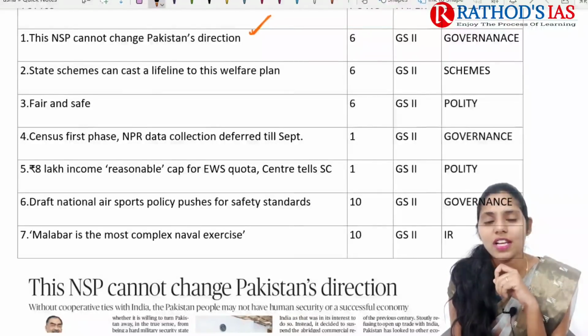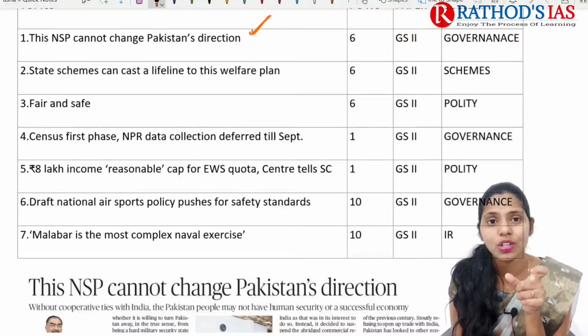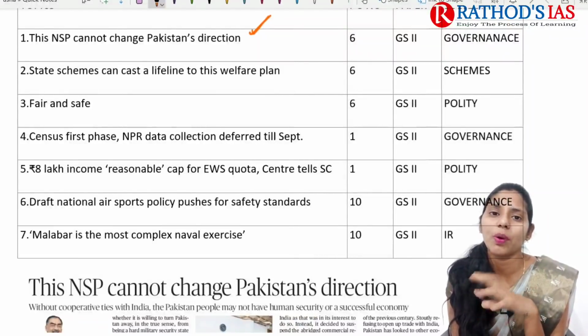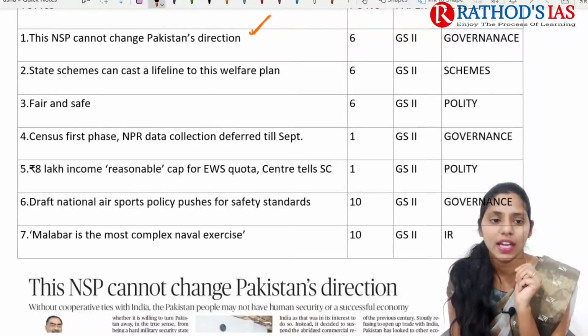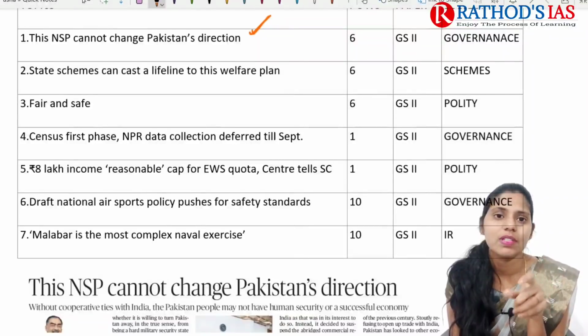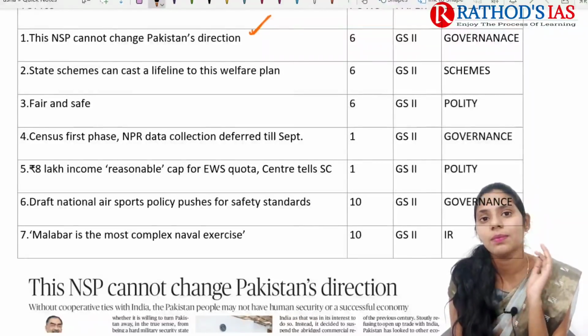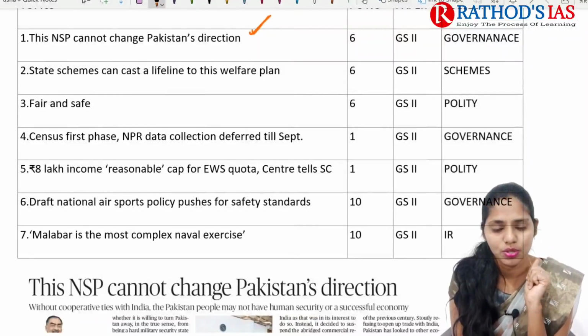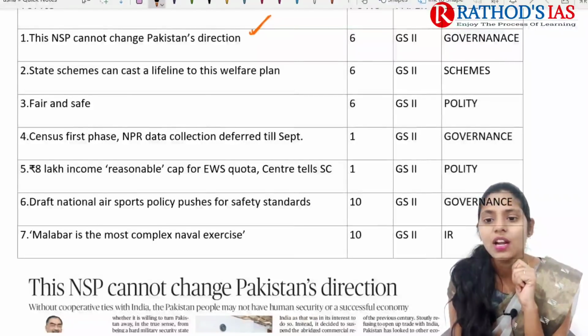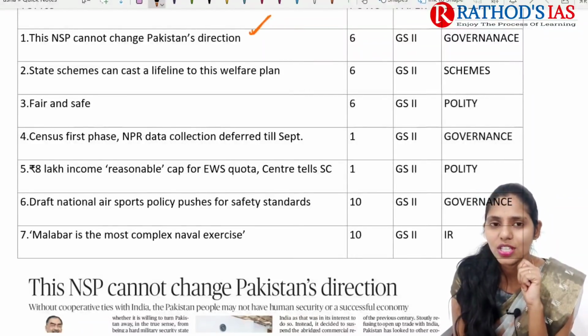This was challenged in the Supreme Court regarding why there is a cap of 8 lakh rupees as income. The Supreme Court asked what the reasonable grounds were for the government to come up with this cap of 8 lakh rupees. On this question asked by the Supreme Court, the government appointed a 3-member committee regarding this 8 lakh rupees income, and now this committee has come up with its report. So this article talks about the highlights of that report, and it will be important from our polity point of view, which mainly comes in GS paper 2.